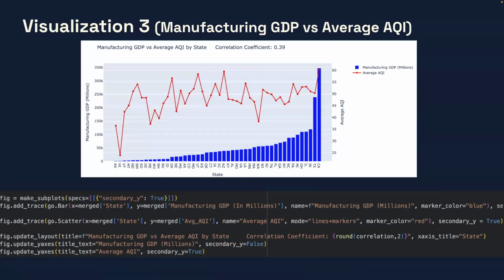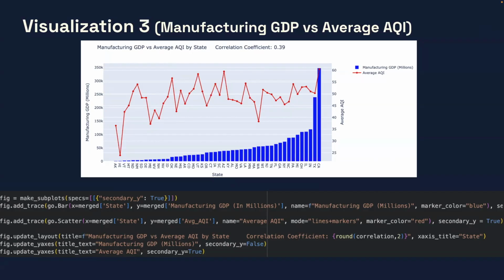So we wanted to have two different y-axes, the blue representing the manufacturing GDP and the red representing the average AQI. So essentially for this, we had to use a completely different thing. We used the Plotly graph object or Plotly Go. So we first created the bar graph and then we created the scatter. And then we used the secondary y, and for the bar graph, since it was our primary, secondary equals false.